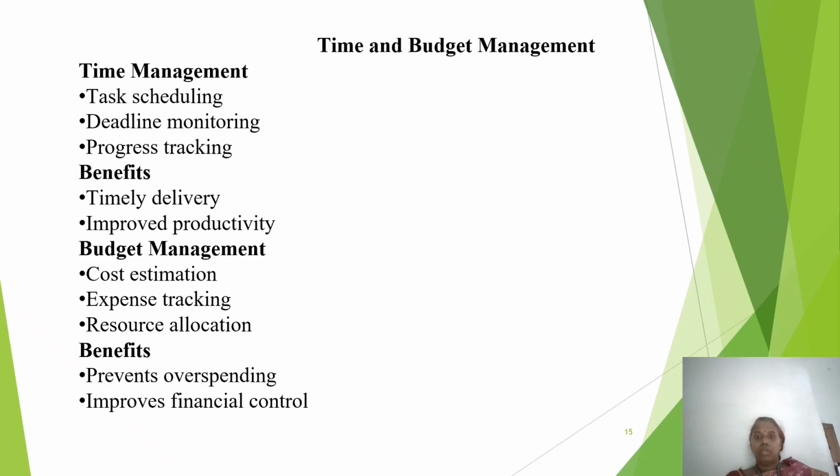So we have focused on two critical project constraints, time and budget. Time management includes task scheduling, setting deadlines, tracking progress, and monitoring delays. Now we are going to see the benefits of time and budget management: timely delivery, better productivity, reduced project slippage.